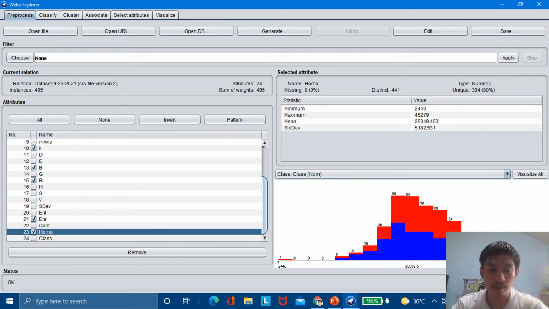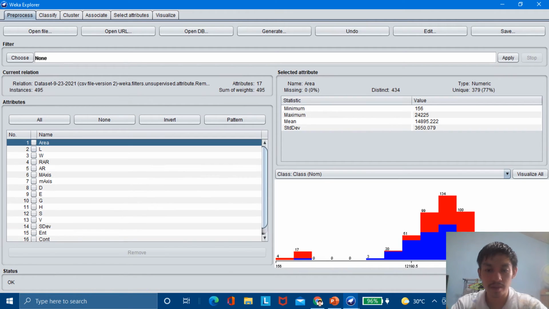So let's go back to the attributes or features that we will remove. We will remove those features, and now we get new results for our data sets.